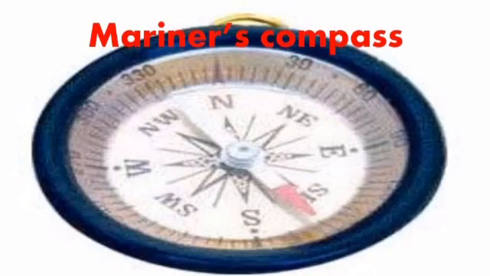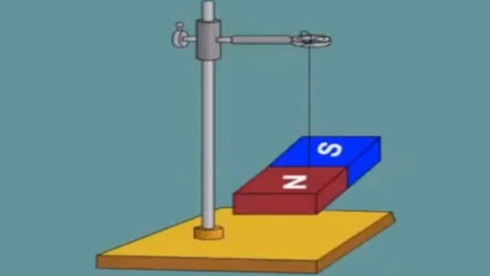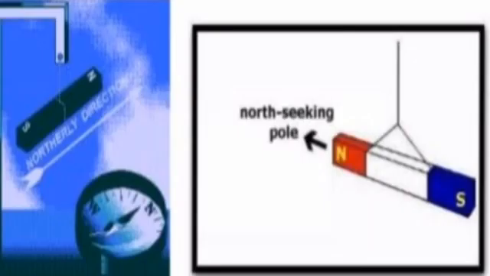How is the mariner's compass used? It was known quite long ago to the people in China and Europe that a piece of magnetite hung freely always settled in a north-south direction. These rocks then came to be used for finding the direction while traveling through unknown regions. That is why they are also called lodestone, that is, leading stones. This led to the invention of the mariner's compass.